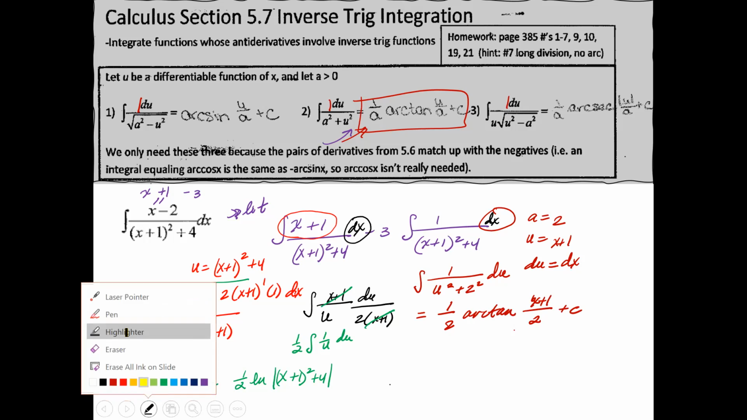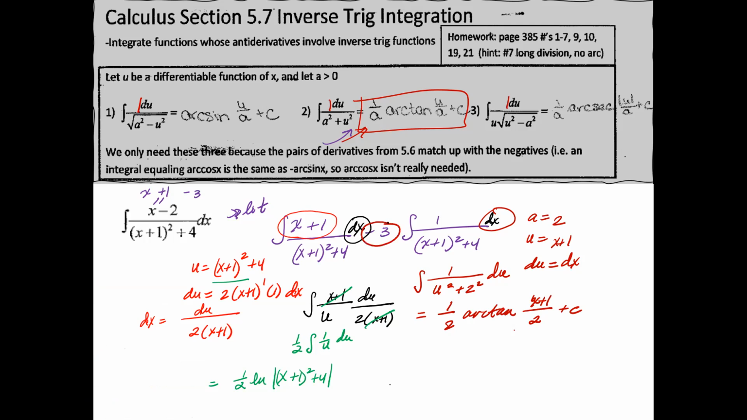Oh, you know what I forgot? I forgot to have this minus 3 right here. So minus 3. Don't forget your 3. This is our first piece, then minus 3 over 2 arctangent of (x plus 1) over 2, plus c. And this is your answer right there.